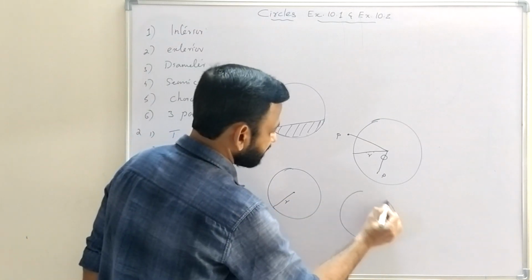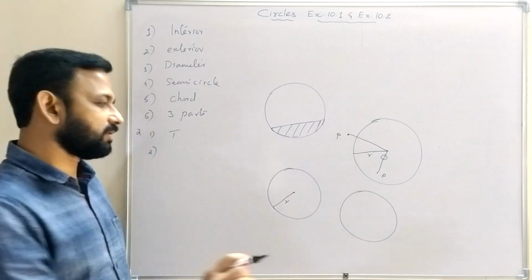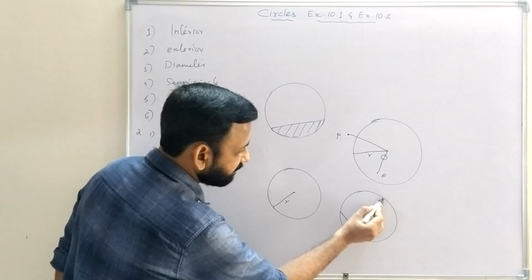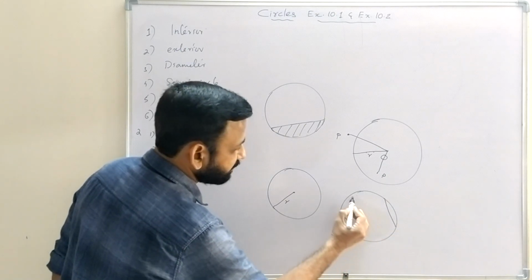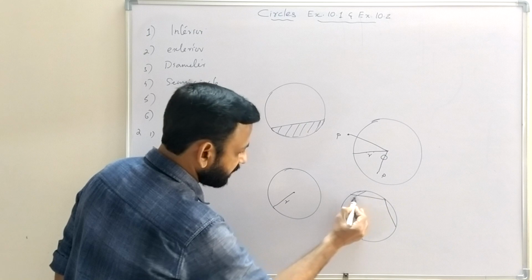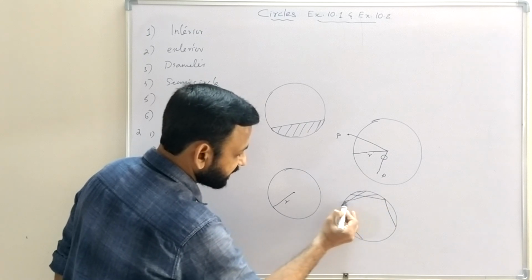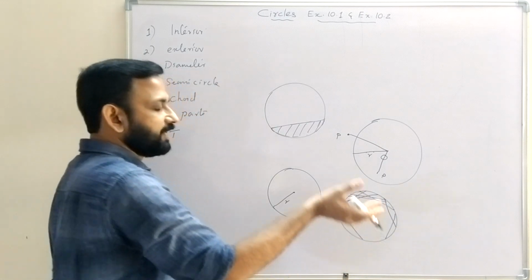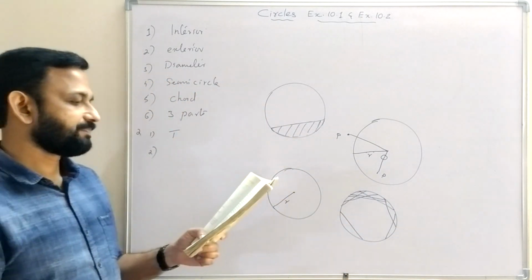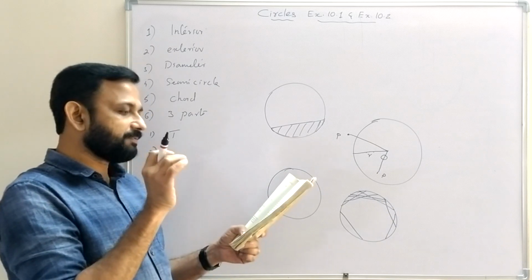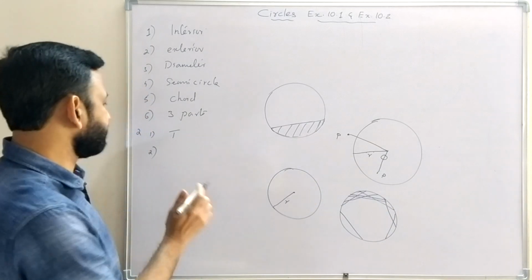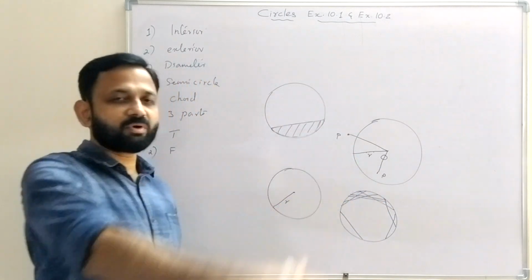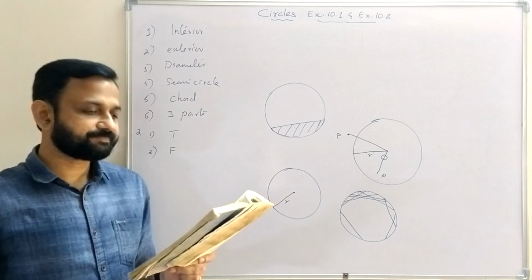Second one, a circle has only finite number of equal chords. So this is circle. Suppose this is a chord of length 4 centimeter. Then we can make another chord here, length 4 centimeter, and another 4 centimeter. We can make another chord, 4 centimeter, 4 centimeter. So infinite number of chords can be made. So that statement is wrong. That is false because we can draw infinite number of chords of same length.